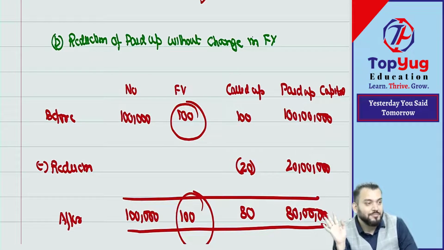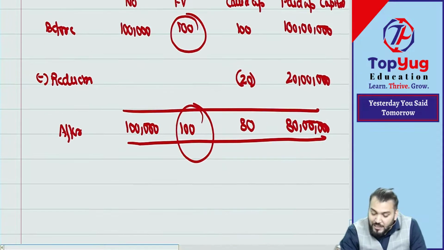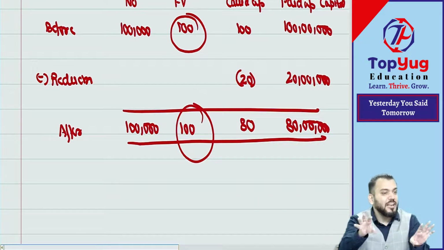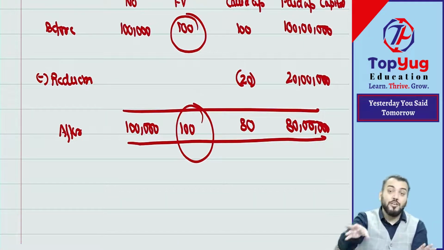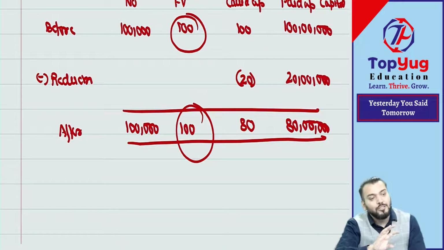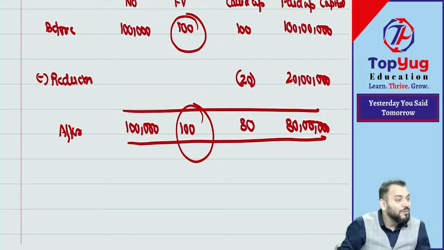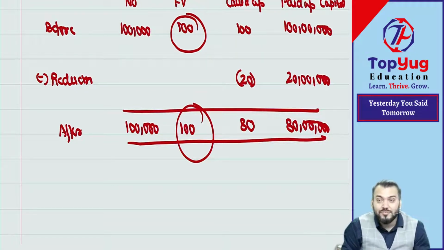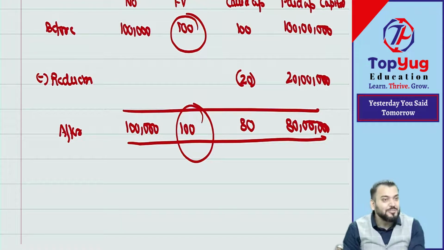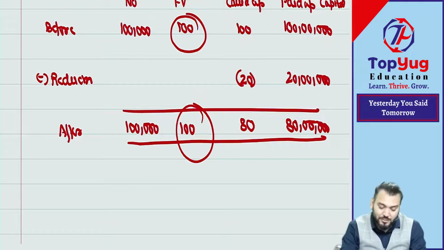It's gone. Correct? But now I think you remember. Once again, I will say this point. In the previous case, they were changing class of shares with change in face value. Whenever there is change in face value, we will do old face value account debit to new face value. But if there is no change in face value, or if there is no conversion of shares, the share certificate remains same. It means we need to only reduce. Reduction will be transferred to which account? Capital reduction.